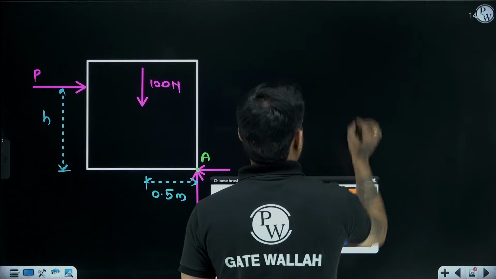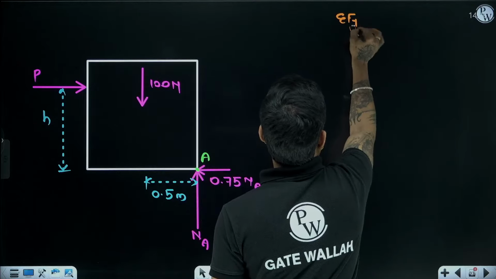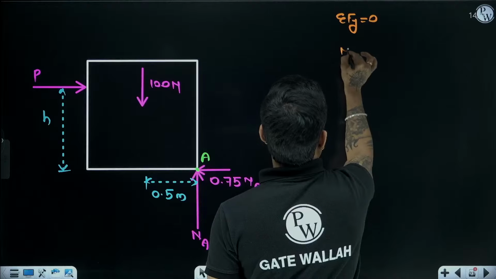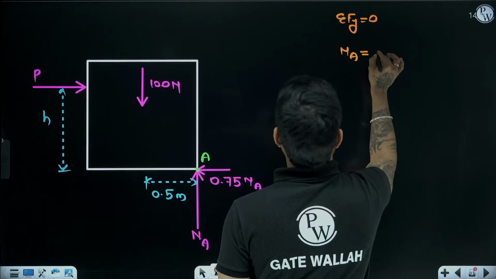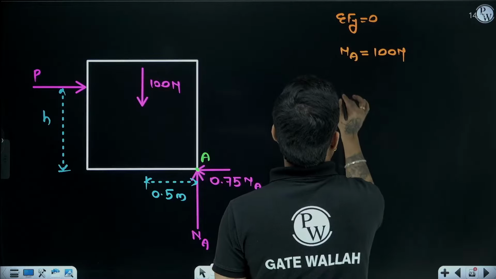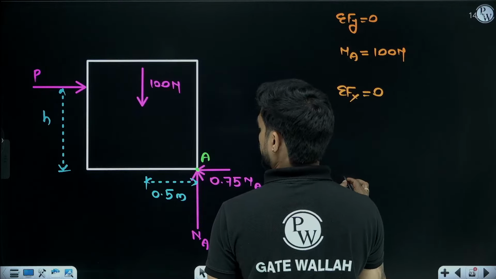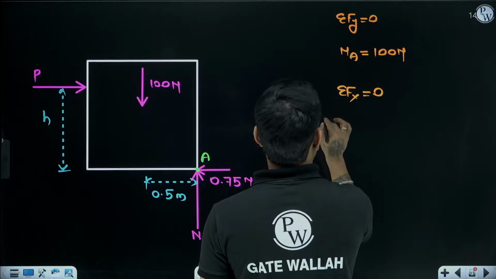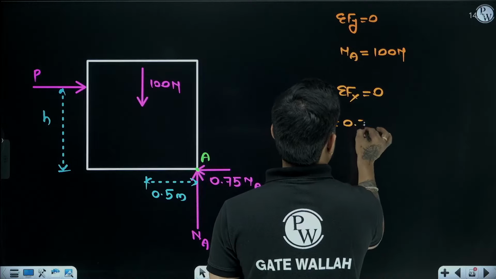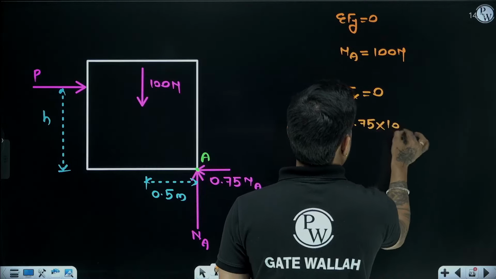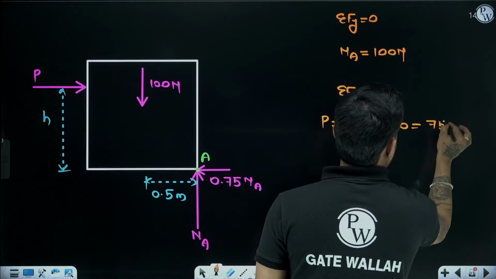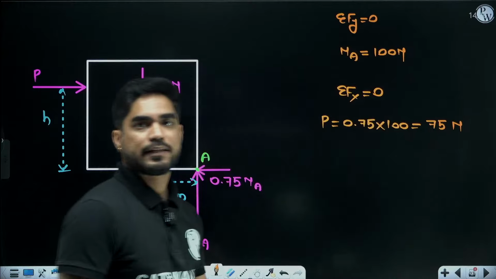So from summation of Fy equal to 0, N at A will be 100 Newton. From summation of Fx equal to 0, F will be 0.75 N at A, means 75 Newton.